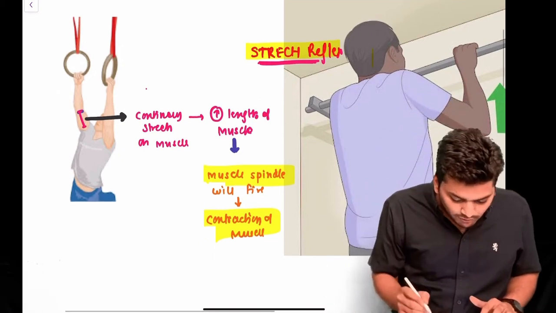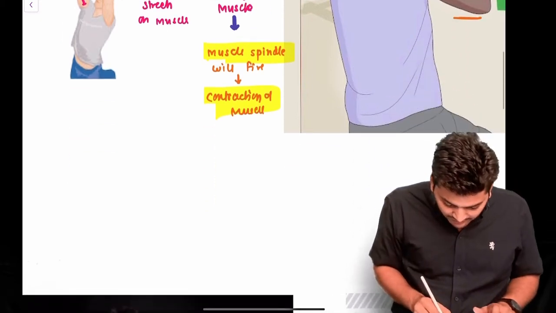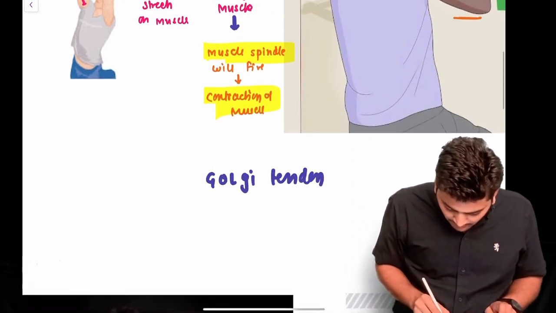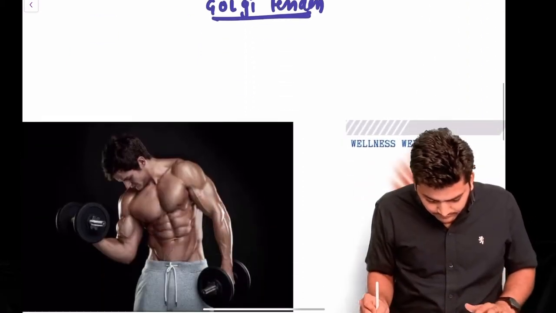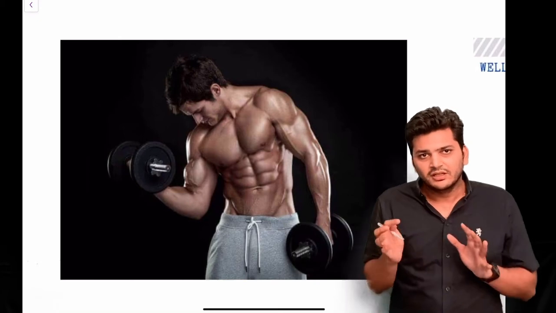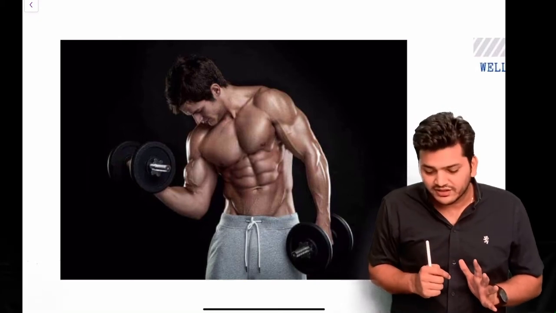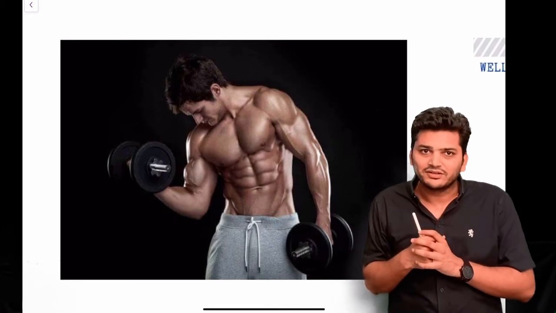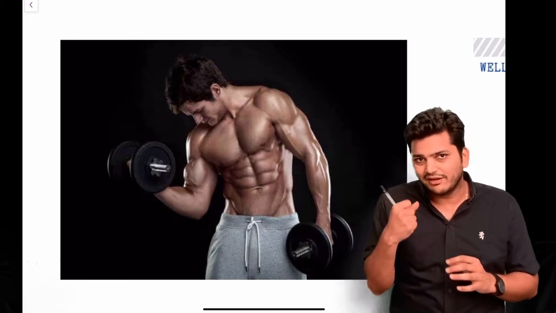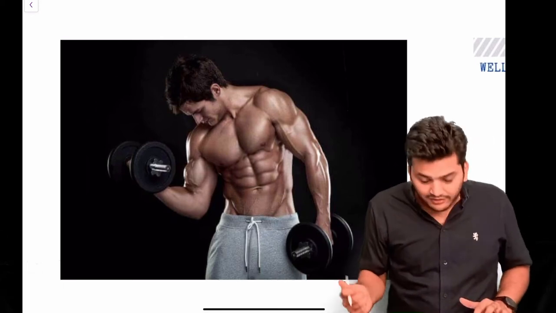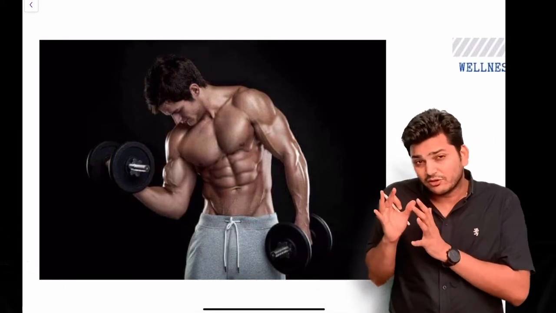Now the opposite is the Golgi tendon. Let's understand how the Golgi tendon works. Now again I have made two images here. Let's understand the first one. In this image, what you can see is that there is a contraction of the bicep that is already done, right? And there is a heavy weight in his hand. Now because there is a continuous contraction, the muscle is already in the contracted stage.